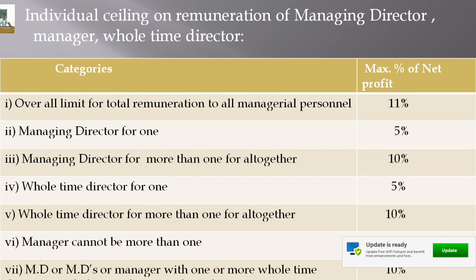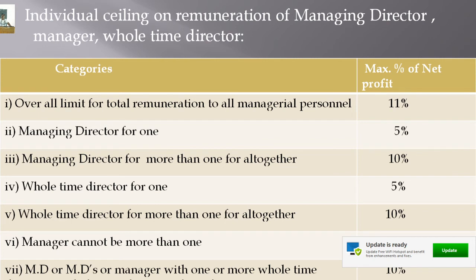So for all categories, the overall limit for total remuneration to all managerial personnel is 11%. All managerial personnel, as I told you, means managing director, whole-time director, manager, and part-time directors.